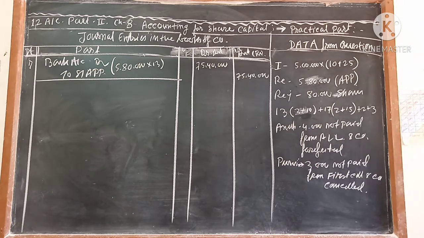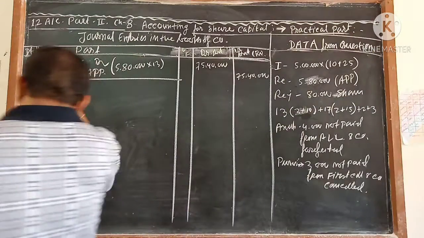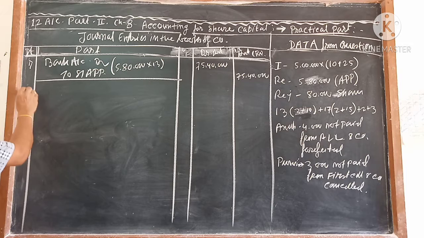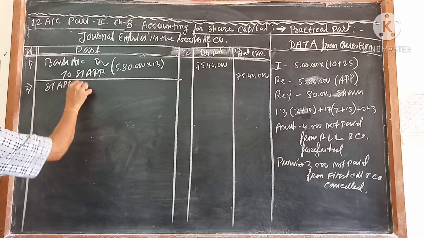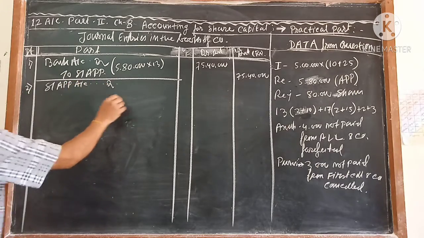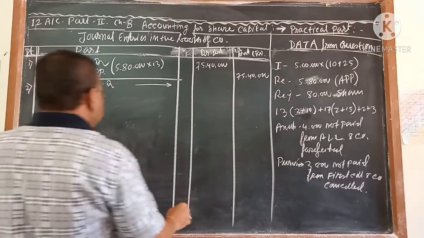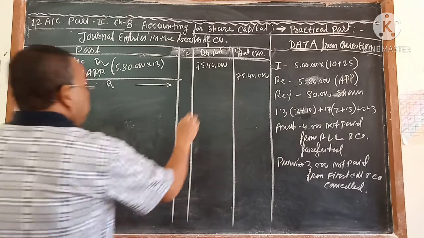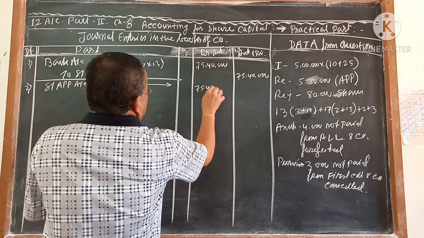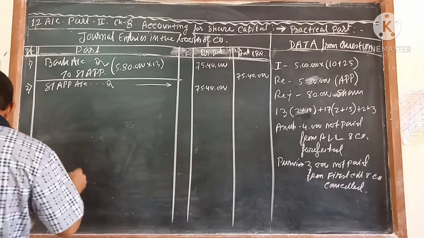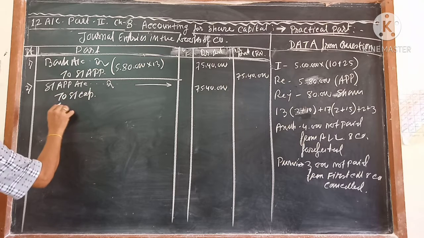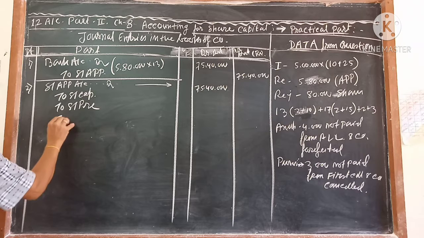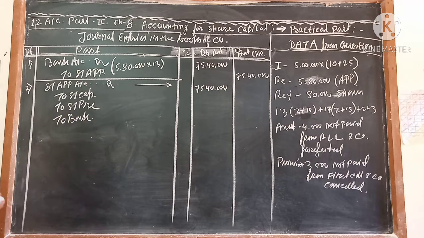What receiving? Because we are going to pass the transfer entry. We are going to transfer the share applications. So share applications account debit. Whenever you are writing share applications account debit, that time you write this full amount, that is 7540, because I already told: share applications account debit to share capital, to security premium, to share capital, to security premium, to bank. This all you keep in mind.